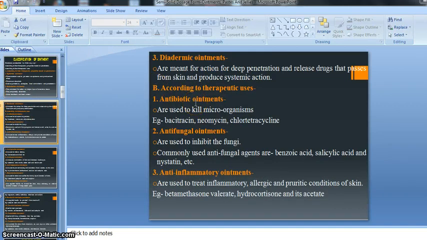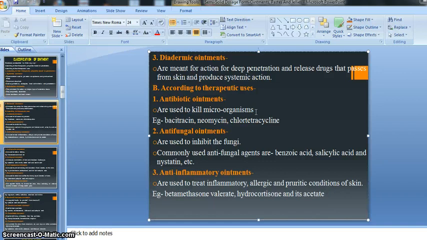Let's see what that is. They are used to kill microorganisms. You know the definition of an antibiotic: an agent that helps to kill, prevent or inhibit the growth of microorganisms. Various kinds of antibiotics are available in our market, in ointment form or other dosage forms, but we will only discuss the ointment kind of antibiotic preparation.